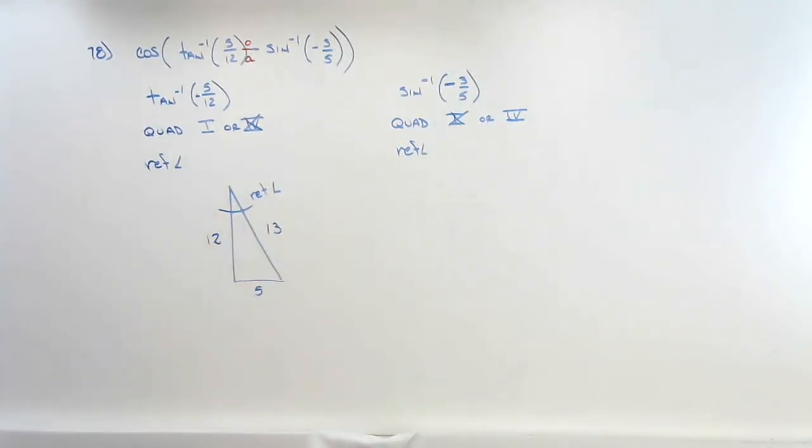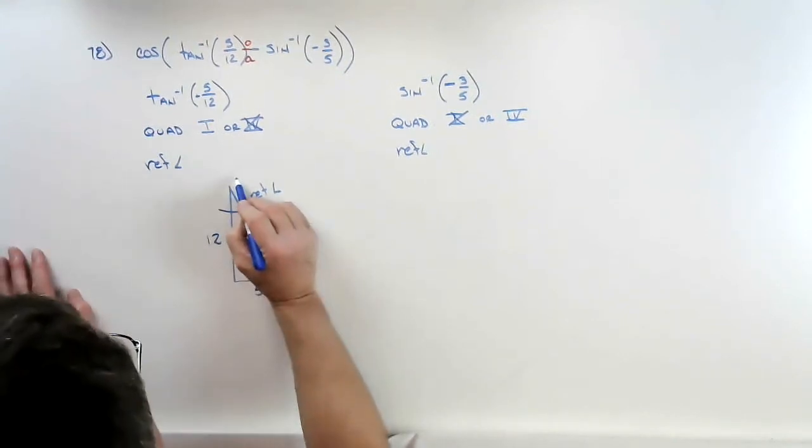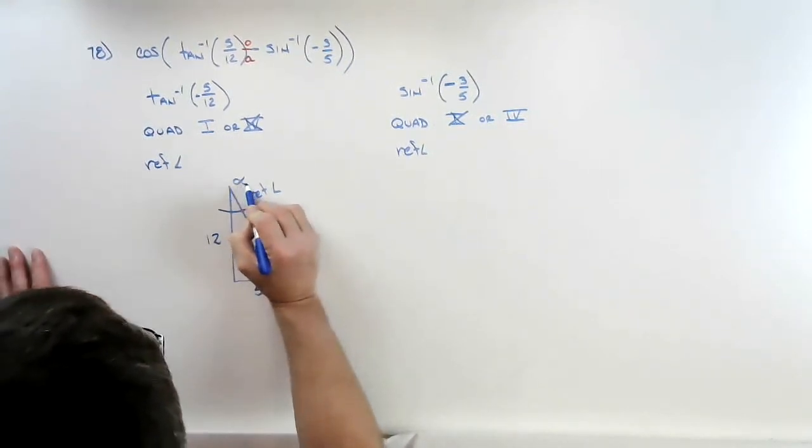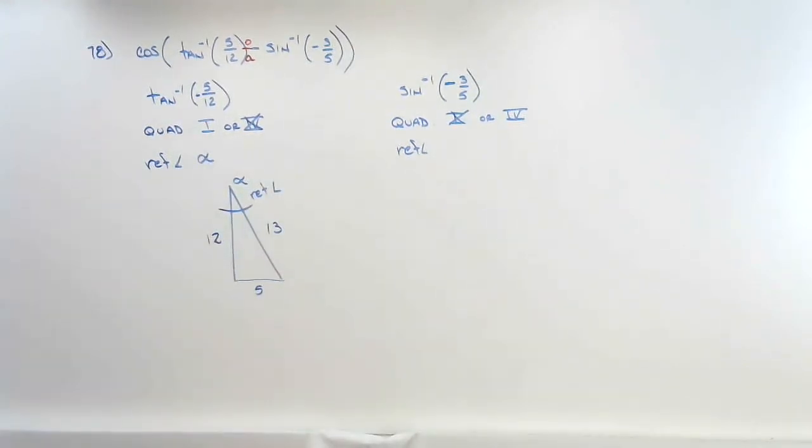Now we don't know how big that is, right? We don't know how big that angle is. That's not one of the angles we know the measurement of. So I'm just going to name it, right? I can name it anything I want. So I'm going to call this angle alpha. So my reference angle, I'm going to write an alpha next to that, because I don't know the degrees.